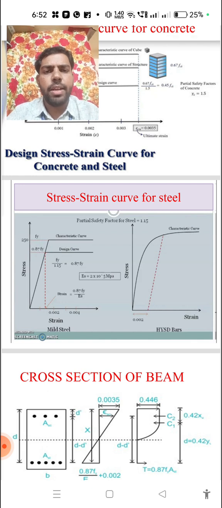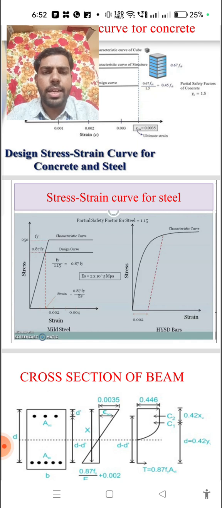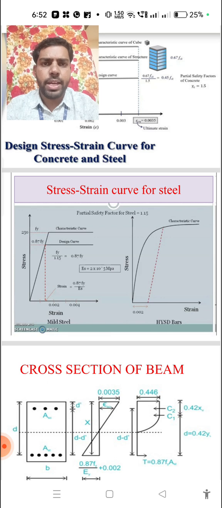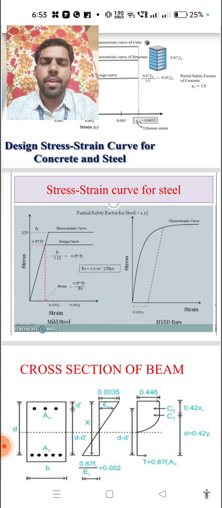So here also we consider two types of curves: one is the characteristic curve and one is the design curve. Here there is no cube, because steel is not prepared manually. So the design curve uses 1.15. Why? The factor of safety for concrete is 1.5 because concrete is made by us, and steel is made in a factory. In the factory we apply high configurations and high design parameters. So that's why, compared to concrete, the factor of safety for steel is taken as a lesser value.